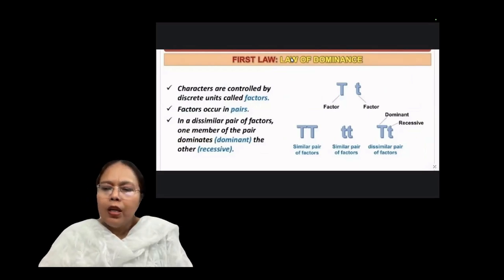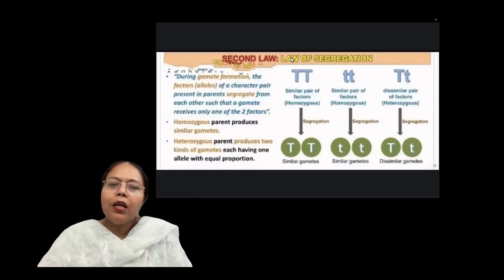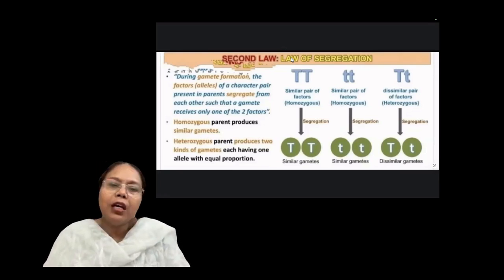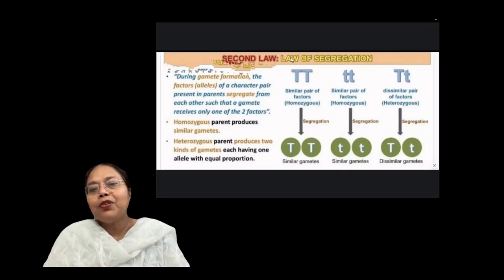They segregate at the time of gamete formation. Capital T forms similar gametes, T and T. Small t, homozygous for dwarf, forms similar gametes, while heterozygous members with dissimilar pairs of factors segregate as capital T and small t, dissimilar gametes.